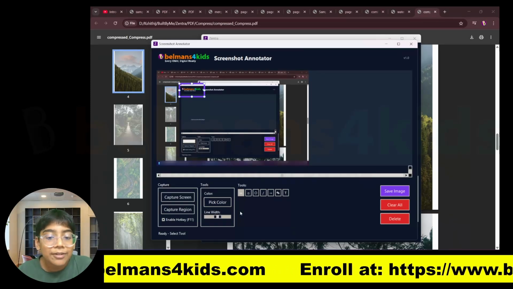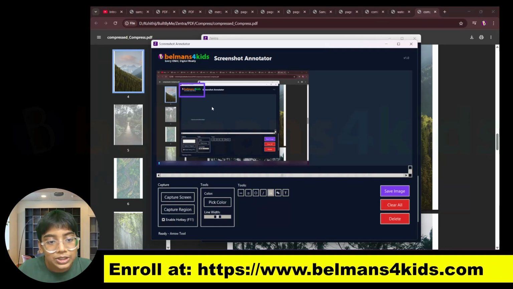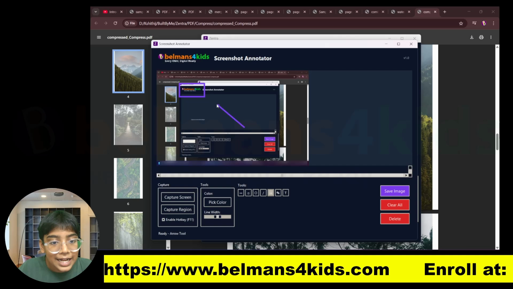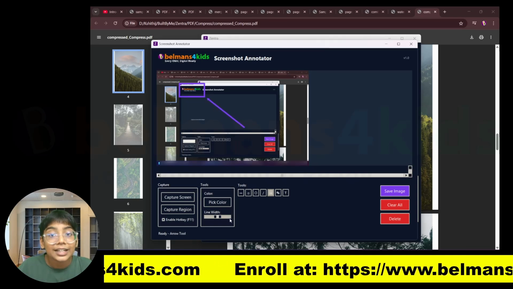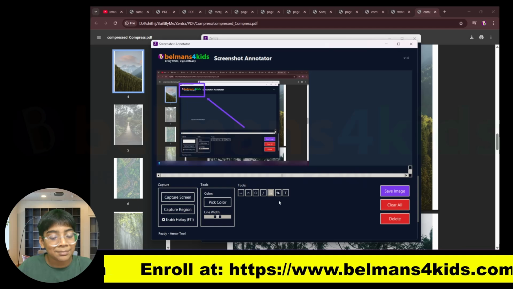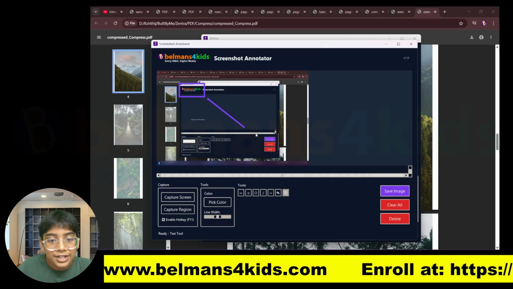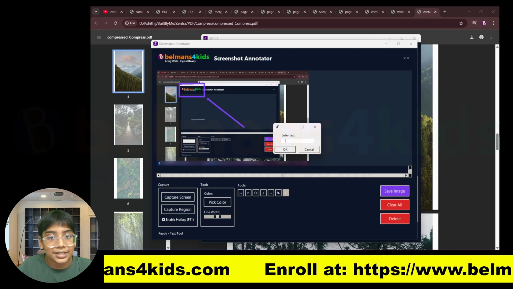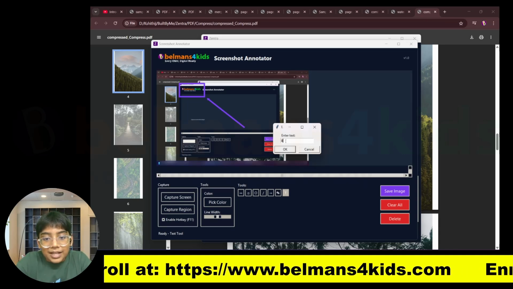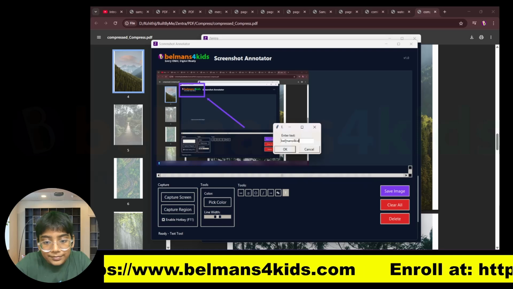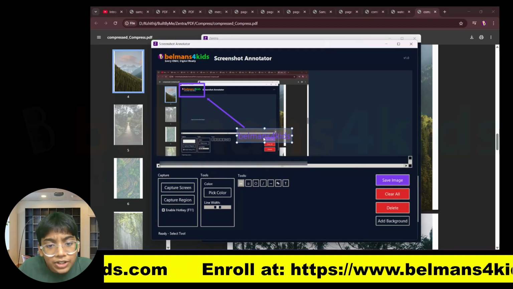Now let's say I wanted to add an arrow to show it. Then I can press on this arrow option over here and I can add an arrow just like that. You can see an arrow is pointing to that. And now if I want to add some text, that is also available. You can press on this text option, just double click and you can enter the text. So let me put the text as belmans4Kids, just like that.